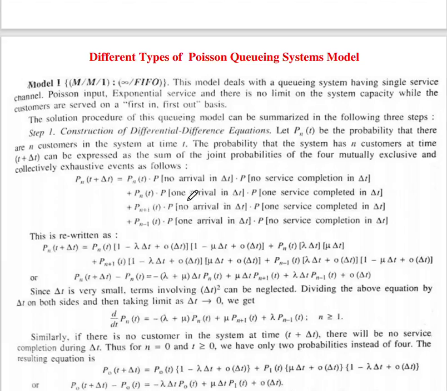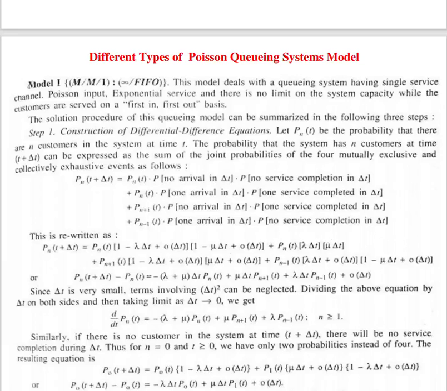Okay, if no one arrives in delta t, then no service will be completed in delta t. Probability of no arrival in delta t time, and in that time no service will complete. Second, if one arrival in time delta t, then only one service is completed in time delta t. Then plus Pn plus 1 of t, no arrival in delta t, that means no one will arrive in delta t, then one service completed in delta t. Okay, because in that time one service is completed in delta t. Then probability of n minus 1 of t, one arrival in delta t, no service completion in delta t.